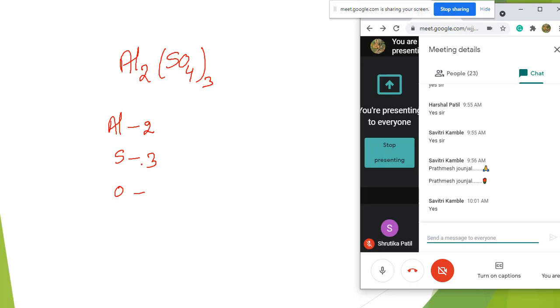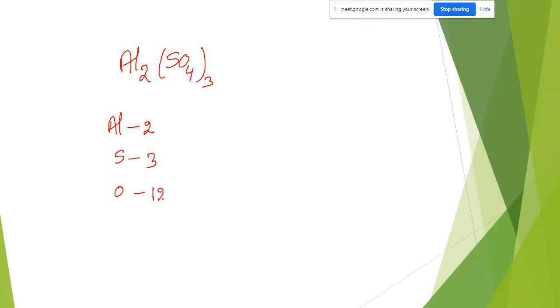Okay. So aluminium 2, sulfur 1 is sulfur 3, there are. Oxygen 12. If you don't know, the meaning here is that SO4 is in a bracket, which means 3 SO4s are there. Aluminium 2 means 2 aluminiums are there.